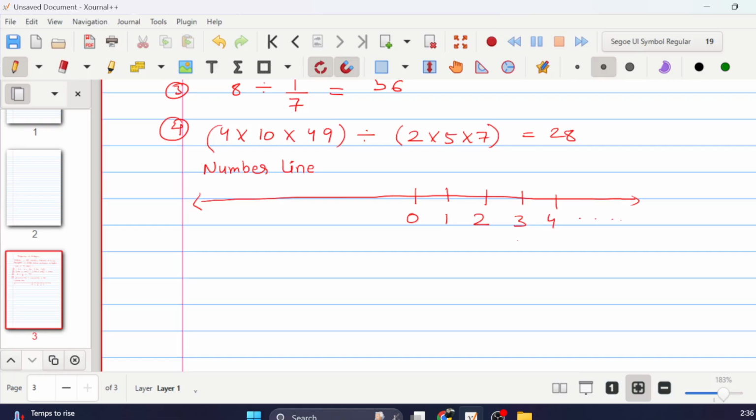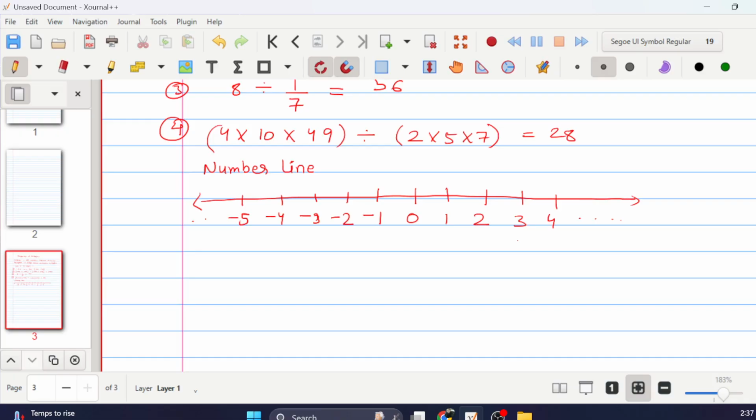And you keep going on forever. Similarly, on the other side, you go minus 1, minus 2, minus 3, minus 4, minus 5, and so on. So you go on the negative side forever. And that's negative, the left of 0 is negative. So the thing is that all the numbers we will talk about will lie somewhere on the number line.